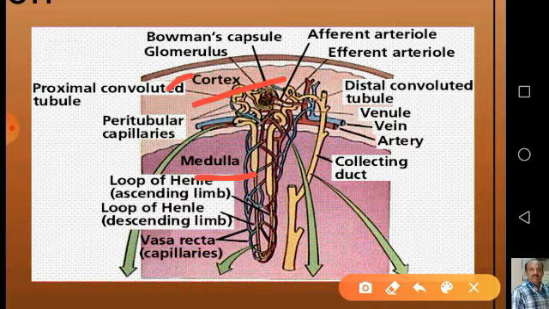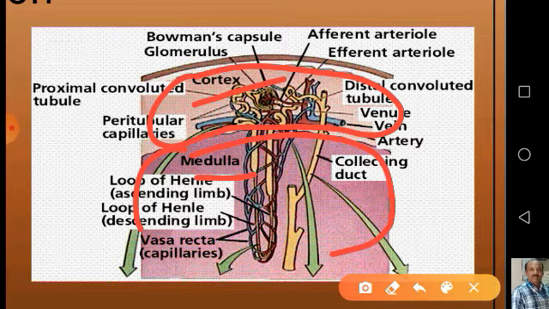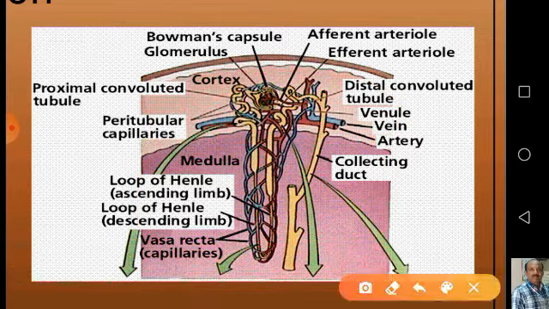This is the cortex region up to here, and the medullary region starts from here. So almost all nephrons are present at the junction of cortical region and medullary region.